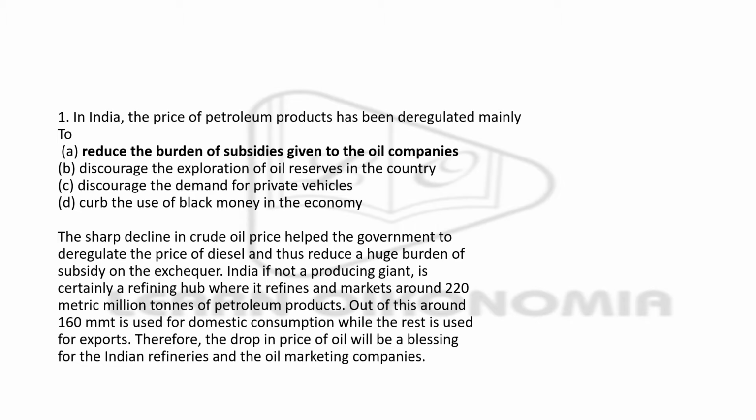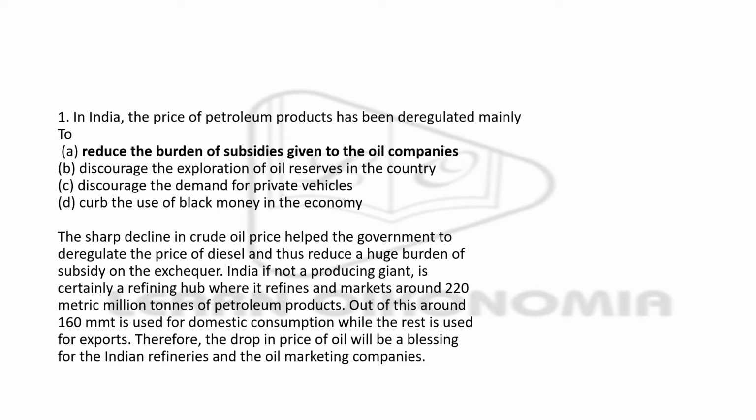We have to find the answer, and the options are: option A, reduce the burden of subsidies given to oil companies; option B, discourage the exploration of oil reserves in the country; option C, discourage the demand for private vehicles; and option D, curb the use of black money in the economy. We have to understand that when there was a sharp decline in crude oil price, this helped the government to deregulate the price of diesel, and this reduced a huge burden of subsidy on the exchequer.